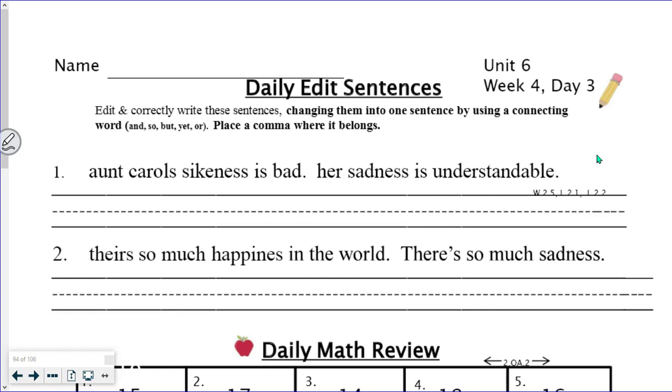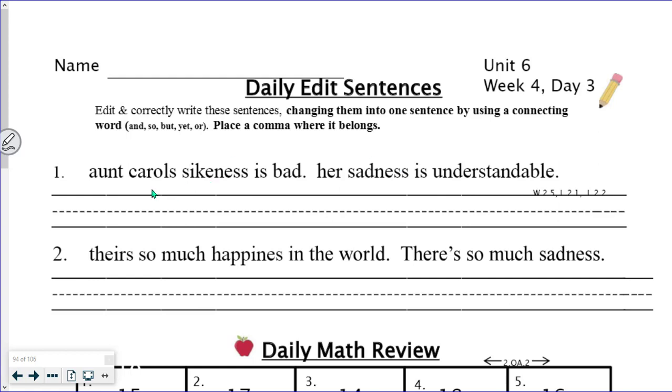Happy Wacky Wednesday. We are on Unit 6, Week 4, Day 3 in our morning work page. We're going to edit these sentences and correctly write them. We're going to change them into one sentence by using a connecting word like and, so, but, yet, or. And then we're going to place a comma where it belongs.